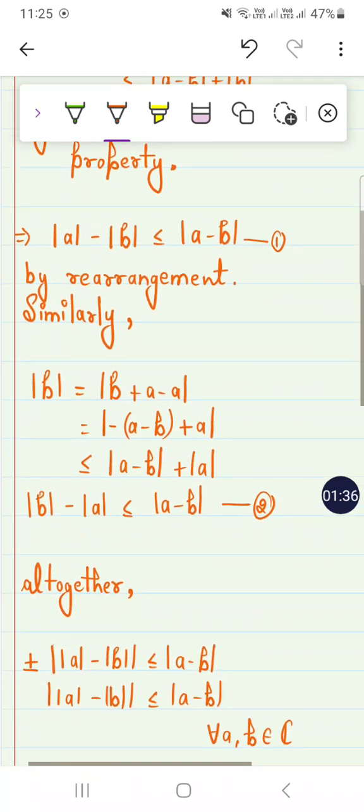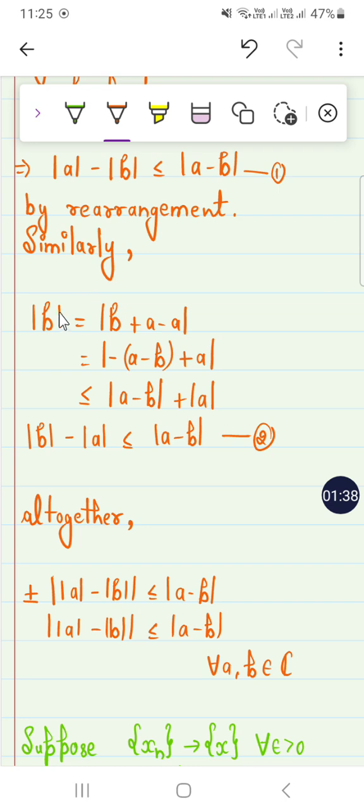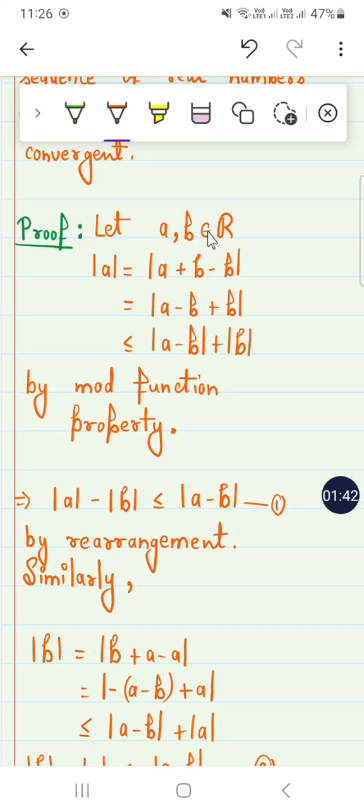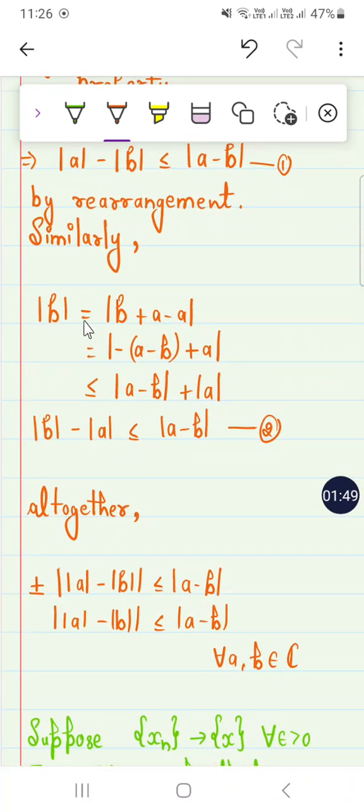Now similarly take mod of b. This is mod of b plus a minus b, which gives less than or equal to mod of a minus b plus mod of a. This is also by rearrangement and the mod function property, right?